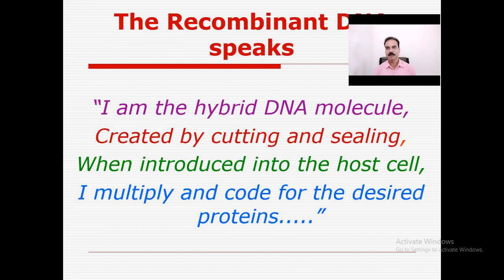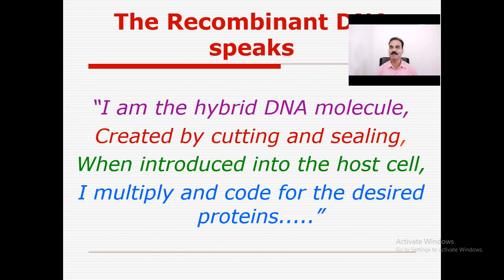So the recombinant DNA molecule speaks: I am the hybrid DNA molecule. That means the combination of two different DNA molecules created by cutting and sealing. How can this hybrid DNA form? First, cutting by the enzyme endonuclease and sealing by the enzyme ligase.